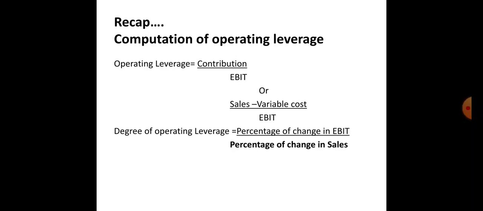Operating leverage is calculated by contribution divided by EBIT. Contribution is nothing but sales minus variable cost, divided by EBIT. Degree of operating leverage is equal to percentage of change in EBIT divided by percentage of change in sales. That is what we learnt regarding operating leverage.